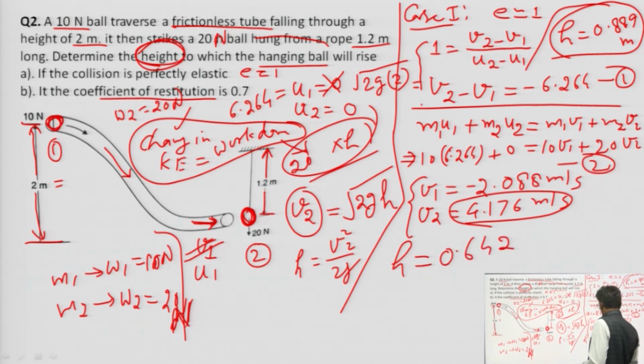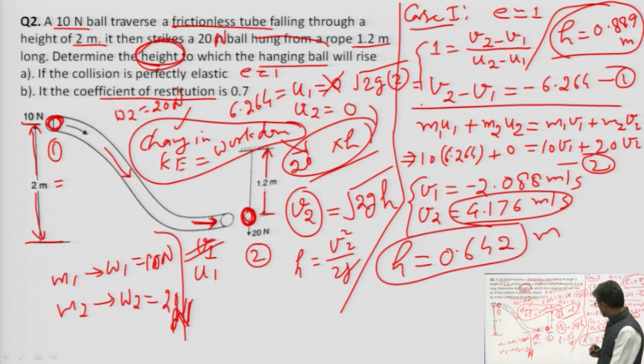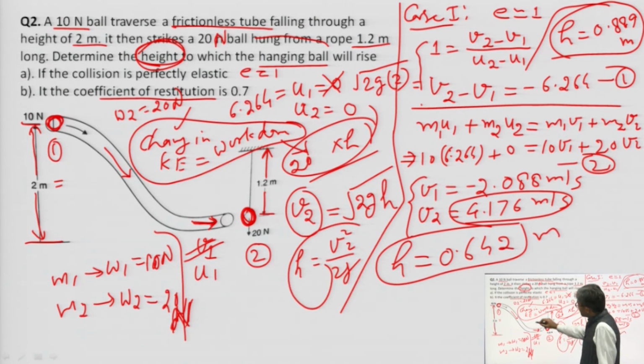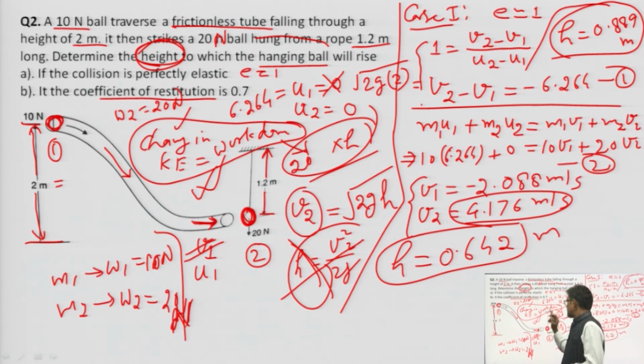So let us try by yourself. In the beginning I told you that this should not be applied here. It is not h equal to v square upon 2g here actually. The change in kinetic energy is equal to work done. The change in kinetic energy is known to you and it will be applied for block B. The work done is the force causing motion, 20 Newton, times h.